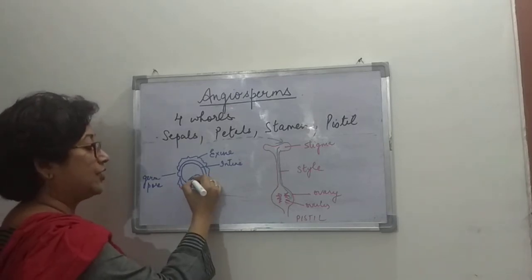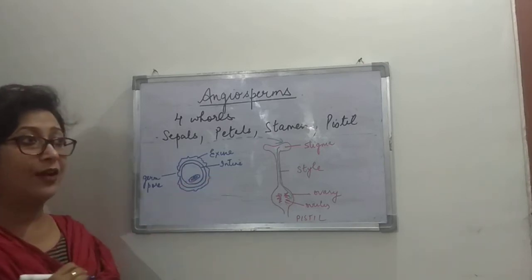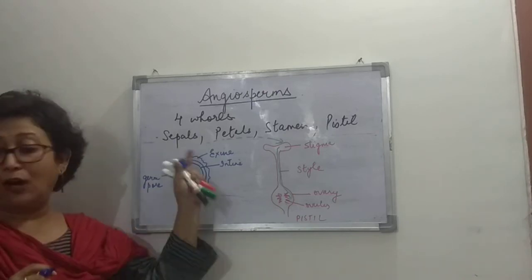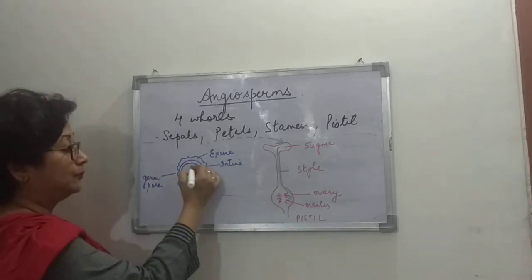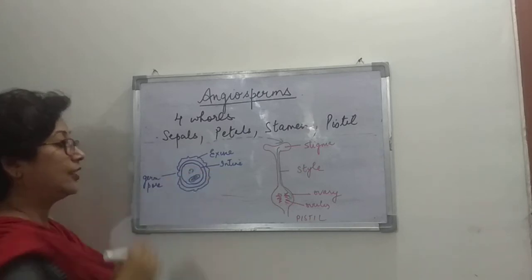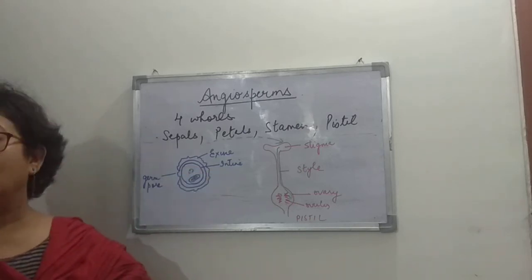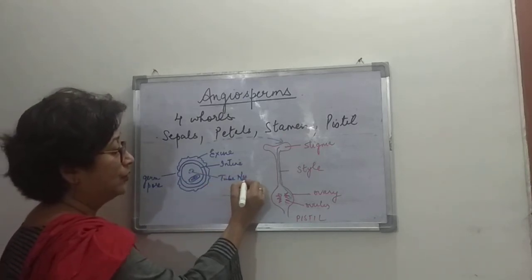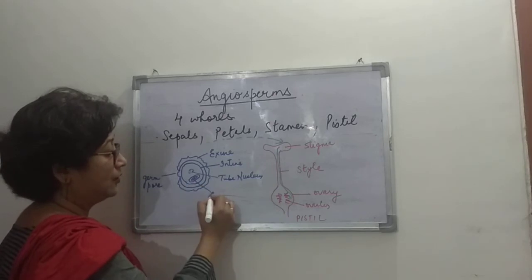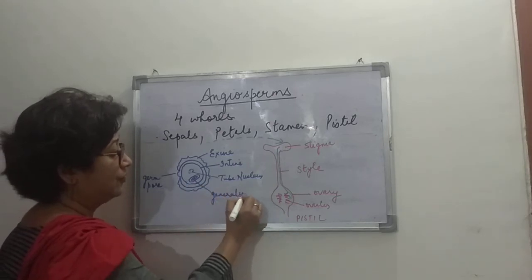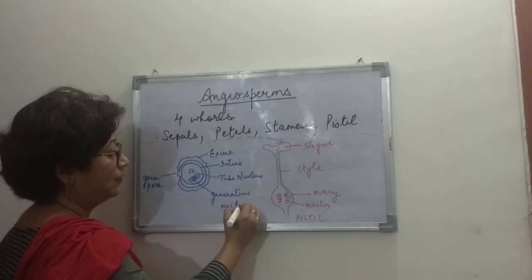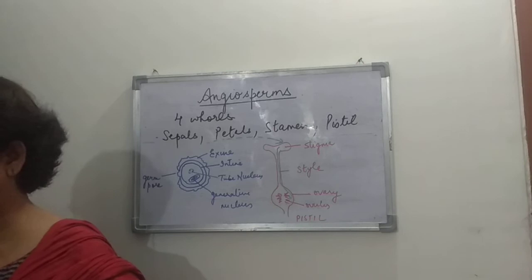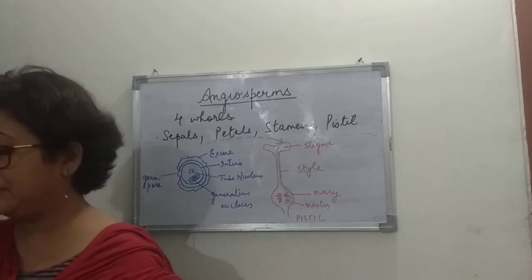Then you will see that there is a generative nucleus present. Here there is one structure present which is the tube nucleus. This is the tube nucleus, and this is the generative nucleus that is present. So that is the structure of the pollen grain.